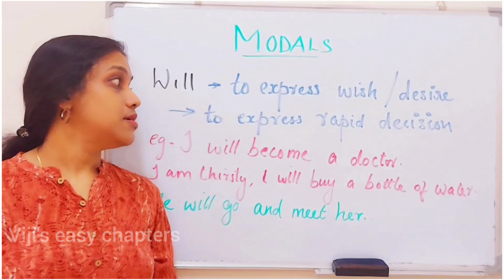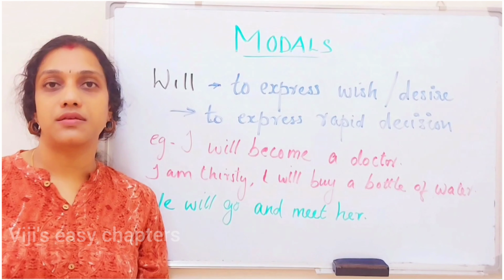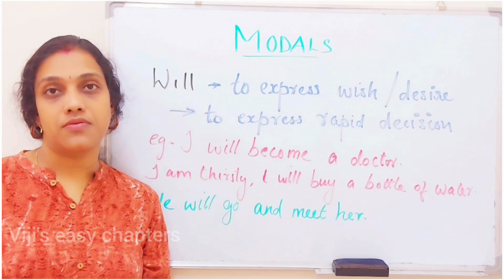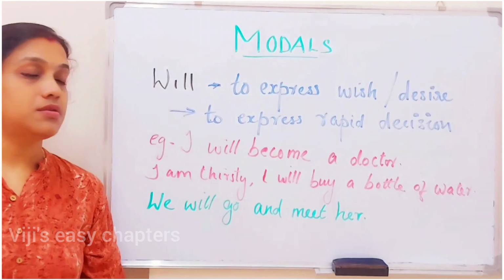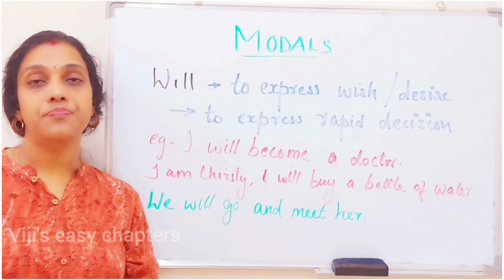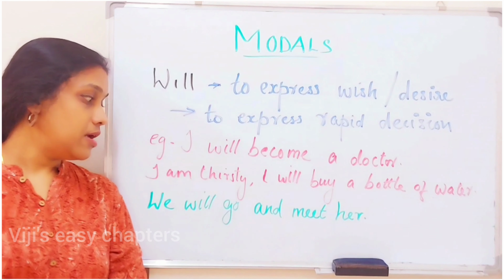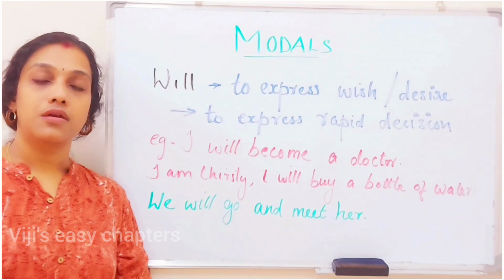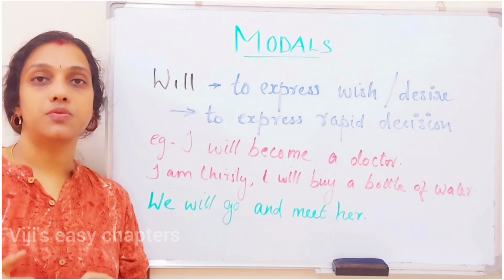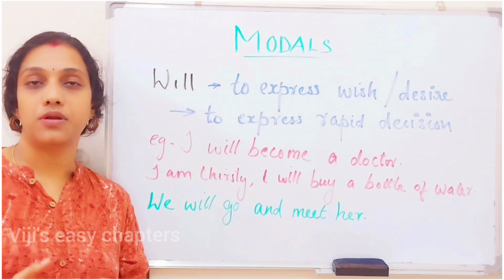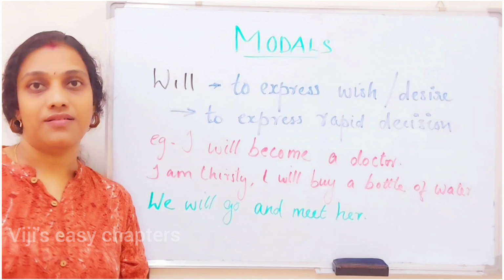Now, the next case is to express rapid decisions. If you want to express some rapid decisions, spontaneous actions or immediate steps, we can use the modal verb will. Example is, I am thirsty, I'll buy a bottle of water, right? So it's an immediate step or a rapid decision. Our next example is, we will go and meet her. It is also a rapid decision or a quick action. So when we are in a situation to represent some quick action, spontaneous steps or a rapid decision, we can use the modal verb will.